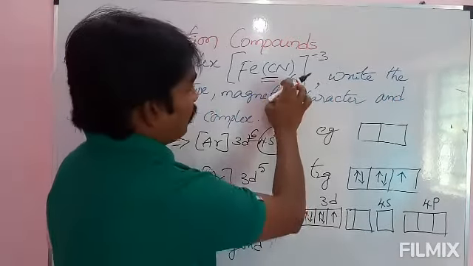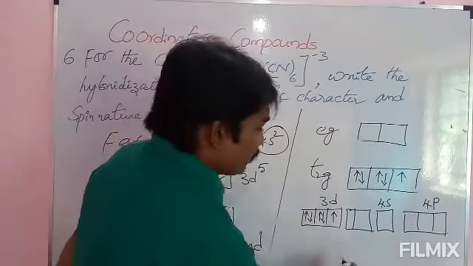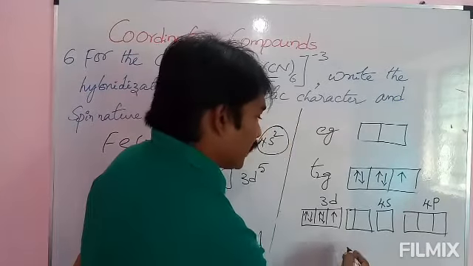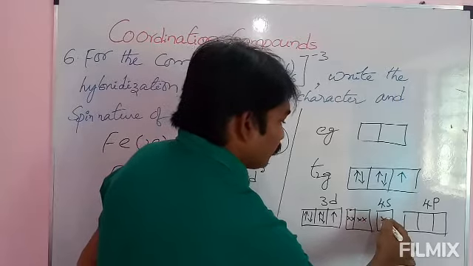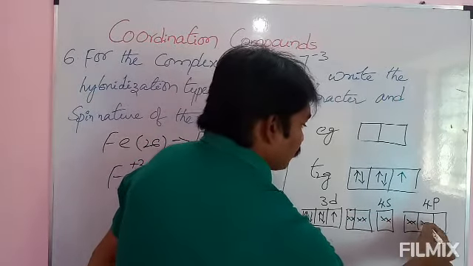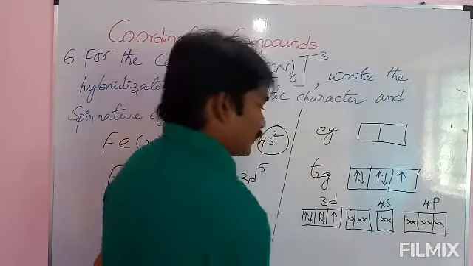And see here, 6 cyanides need 6 free orbitals, 1 2 3 4 5 6.